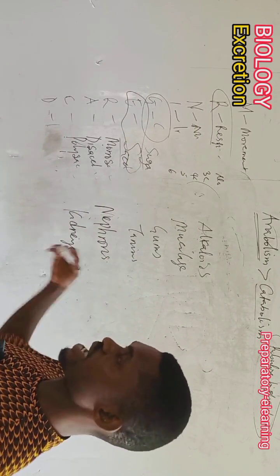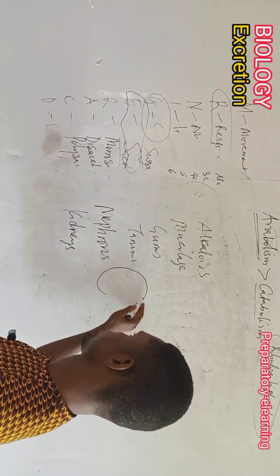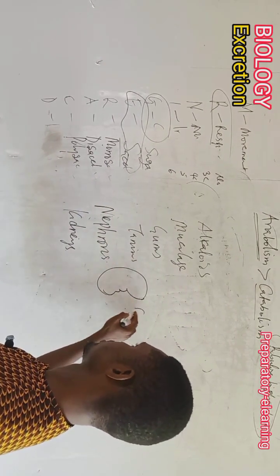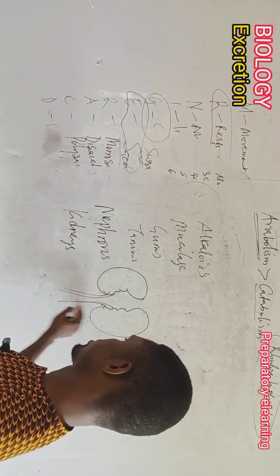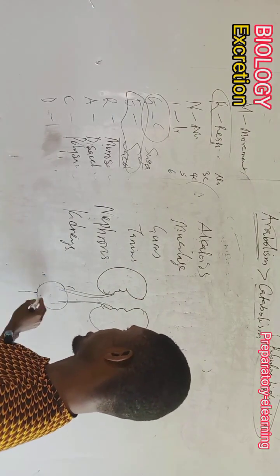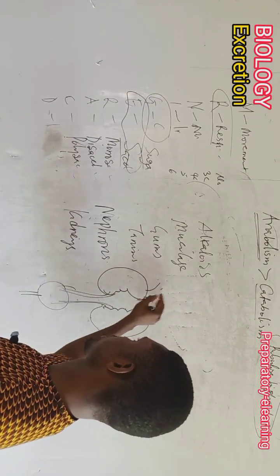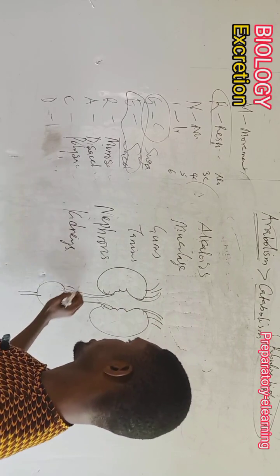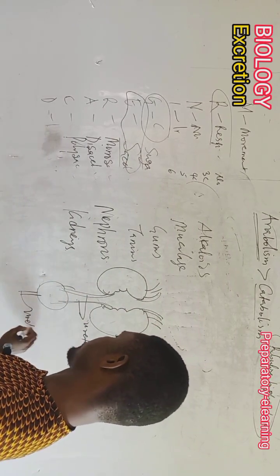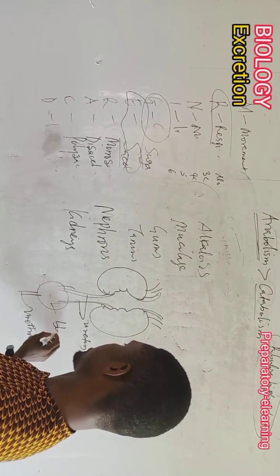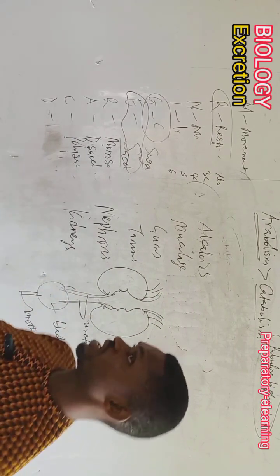The kidney looks more like a bean seed, something like this. And of course, you have the bladder somewhere here. You have the renal artery and the renal vein somewhere out here. And then you have the ureters. You have the urethra. You have the bladder. Of course, you have the left and the right kidney.